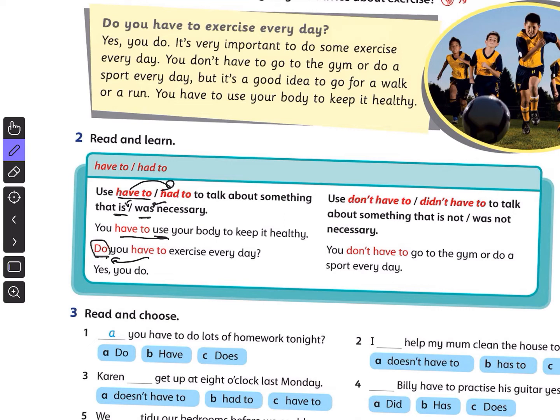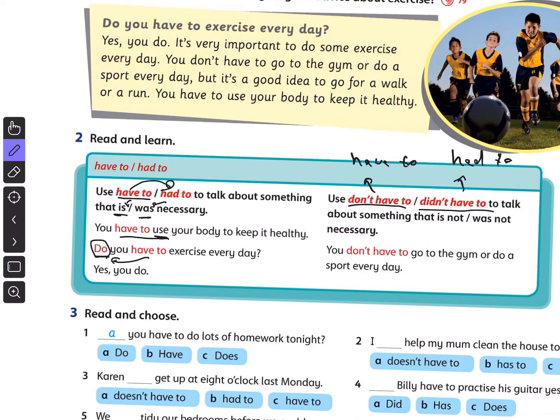How about if we want to say something is not needed, or it is not necessary? We use don't have to and didn't have to. Don't have to is the negative form of have to. Didn't have to is the negative form of had to. We use them to talk about something that is not or wasn't necessary, in the present or past. Don't have to is for present, didn't have to is for past.